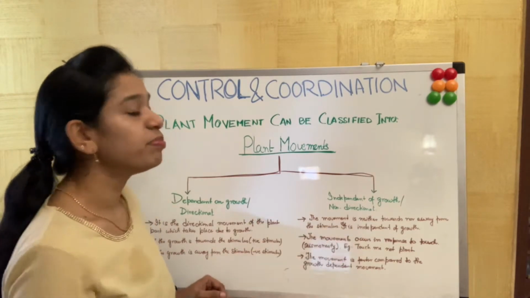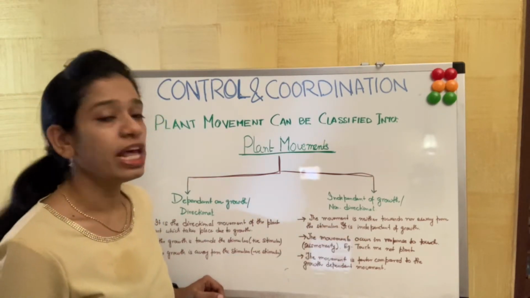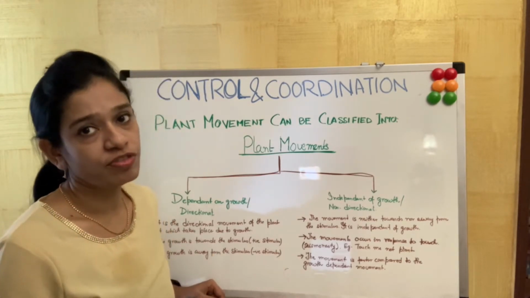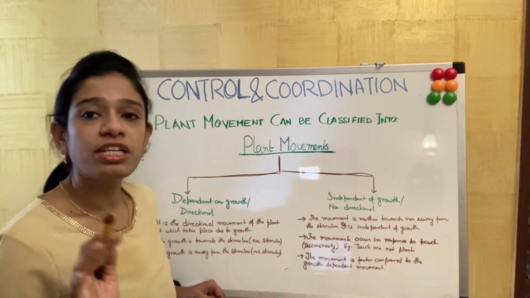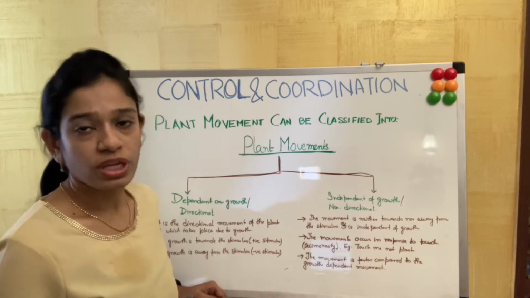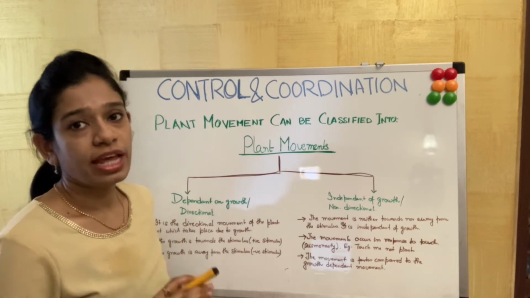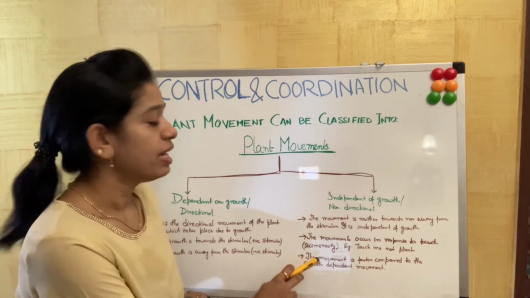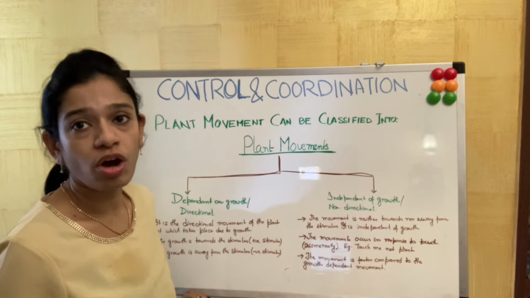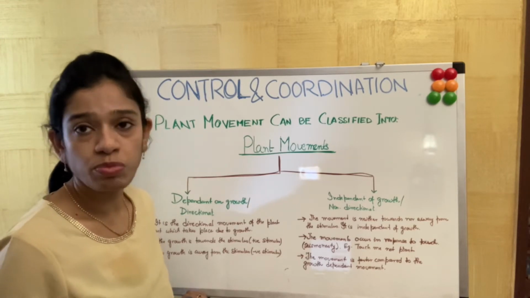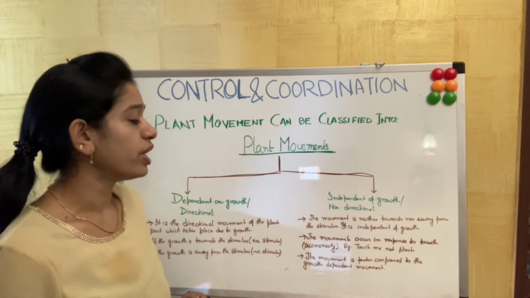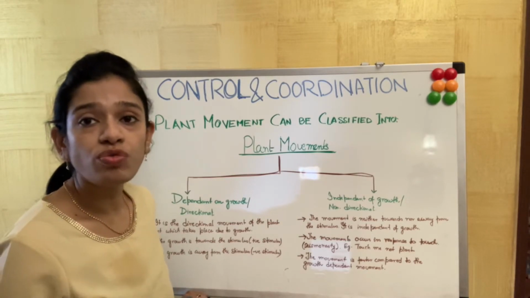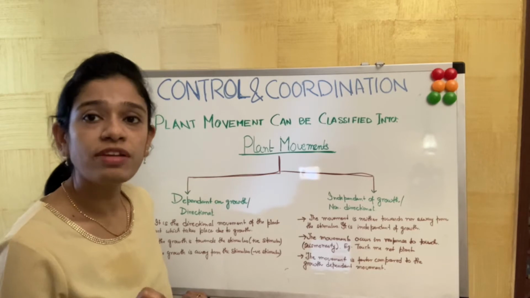And this is independent of growth. It is non-directional. The movement is neither towards nor away from the stimuli. The best example for this kind of movement is the touch me not plant, scientifically called Mimosa pudica. Now what happens when we touch the plant? Instantaneously the leaves droop.